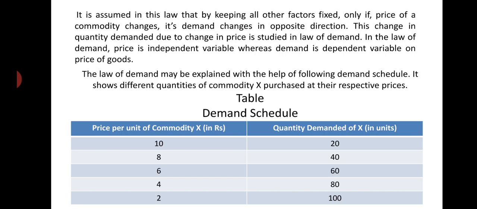The income of the consumer must remain constant, that is one assumption. Taste and preference of the customer must remain constant, that is another assumption. Similarly, the price of related goods must remain constant. The consumer must be a normal person, and the taxation policy of the government and state of economic condition must also remain constant. The population size must remain constant. These are the assumptions. These are the factors which influence the demand for a commodity, and if these factors remain constant,